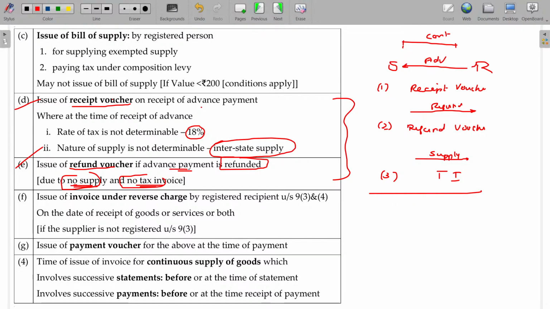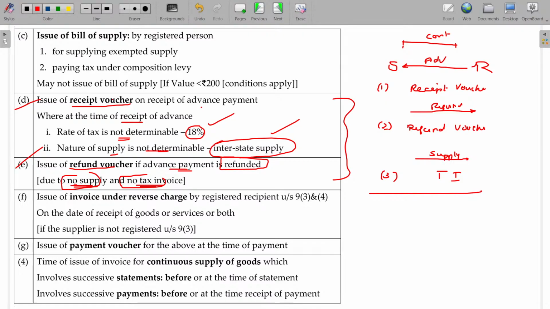While receiving the advance, you are not confirmed with the tax rate and whether it is interstate or intrastate. Rate of tax is not determinable on receipt of advance, then the tax rate is assumed to be 18%. Later on it is adjustable. Nature of supply is also not determinable, then it is assumed to be interstate supply.